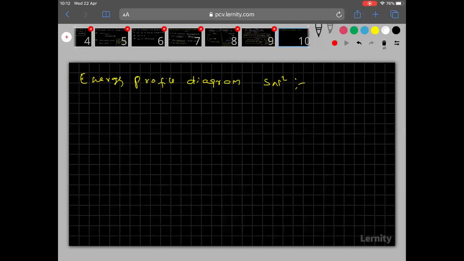Here I am going to draw the graph. An energy profile diagram is nothing but a graphical representation. On one axis, potential energy. On the other axis, reaction coordinate.